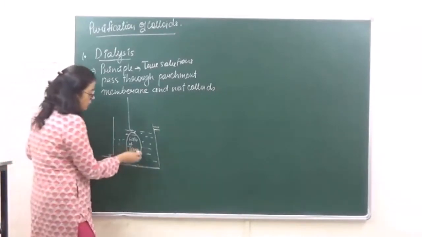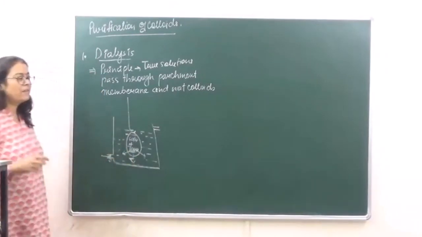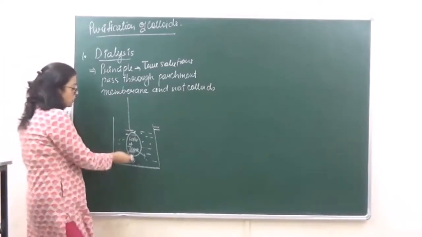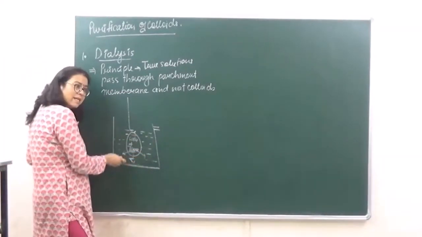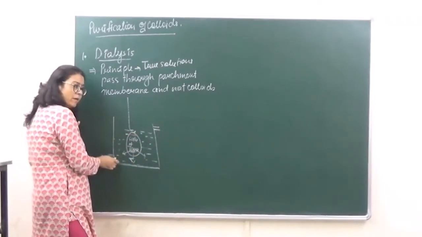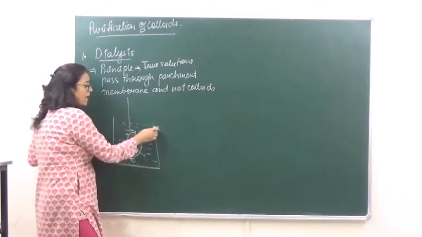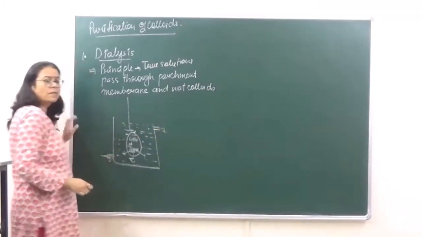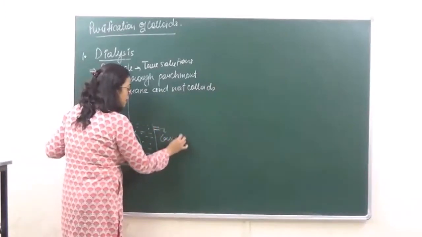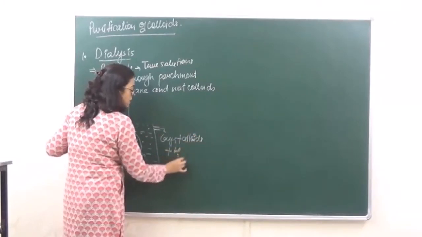Now slowly and gradually what is going to happen, these ions they are going to be mobile and they diffuse out through the parchment membrane, right? The concentration of the ions that keeps on increasing inside the beaker, as a result of which pure water keeps pouring in from here, and as the level of water will increase, the ions they will flow out from this outlet. ठीक है? So इस वाले outlet से क्या हो रहा है? We are separating the crystalloids plus water.